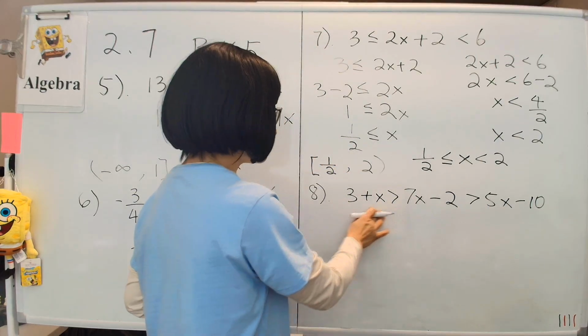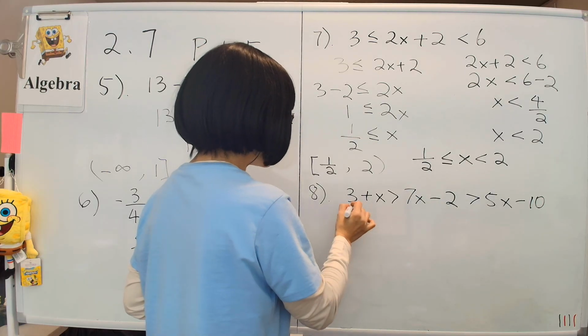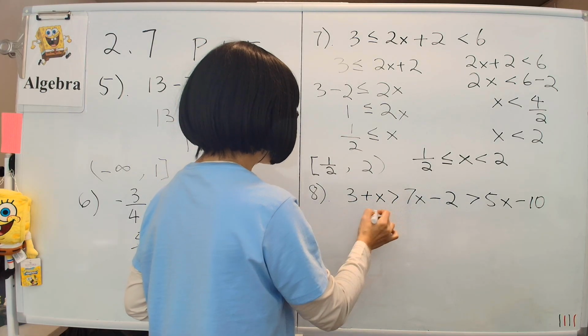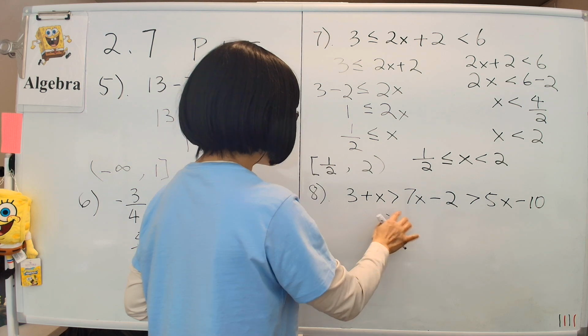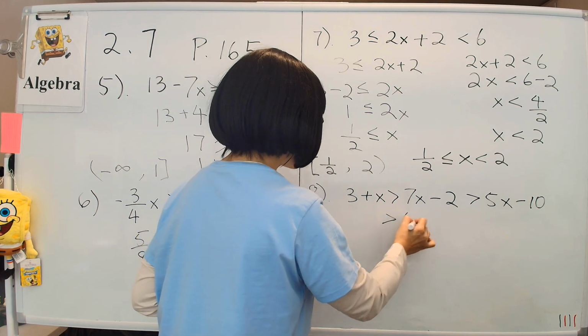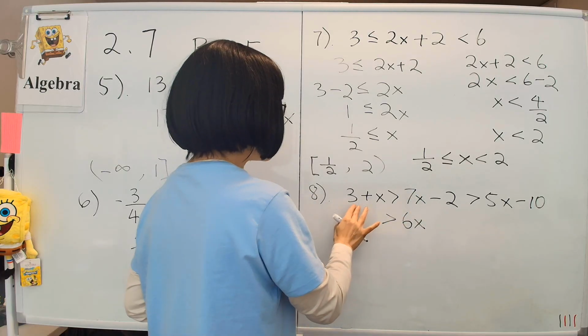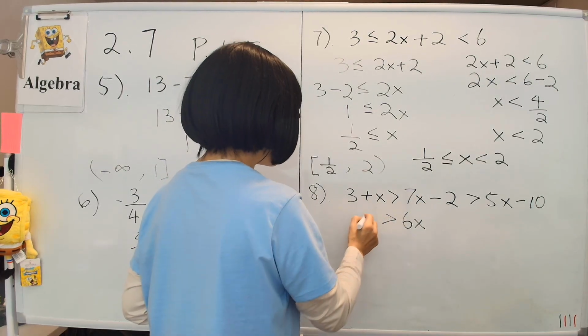Now let's work on the first part, which just includes this part. If we do just this part, then here's the bigger than, we'll move the x to the other side, so it becomes 6x because 7x minus x, and then move the 2 over here, then 3 plus 2, right, is 5.